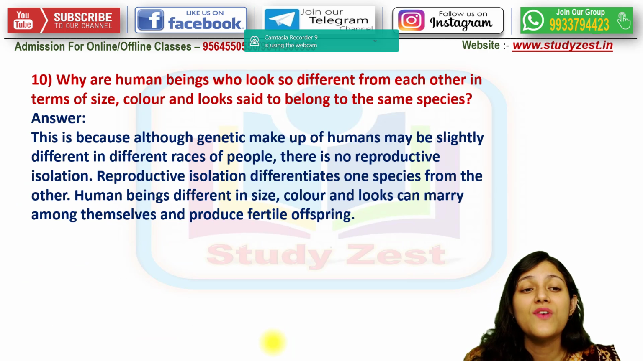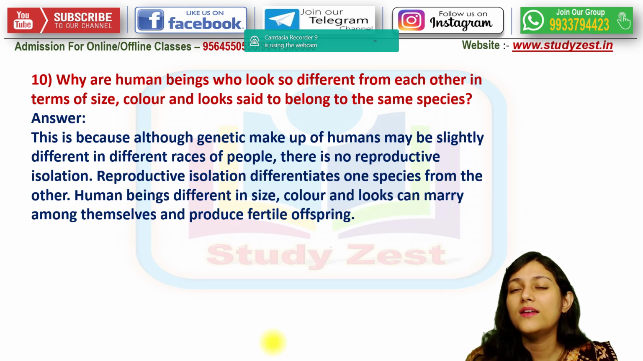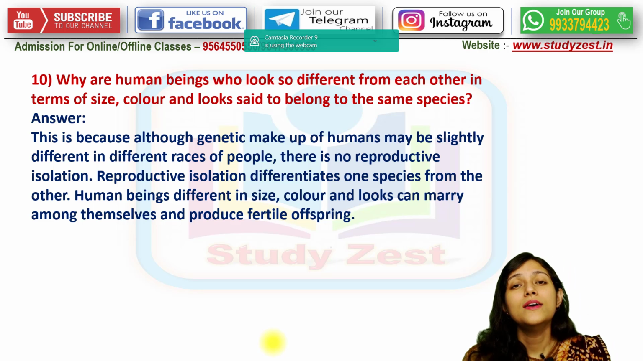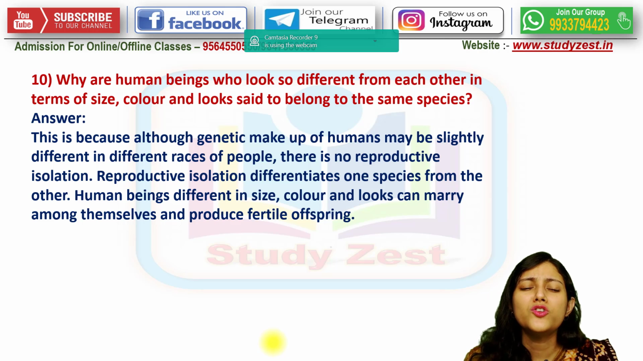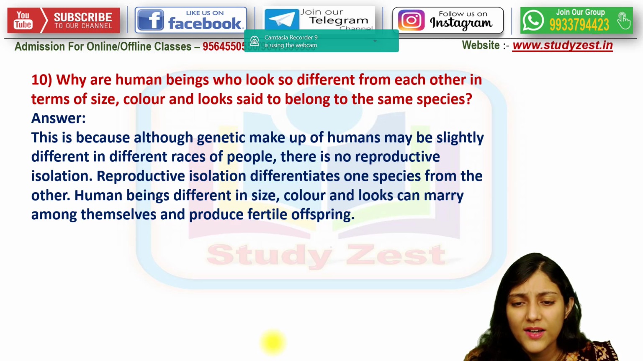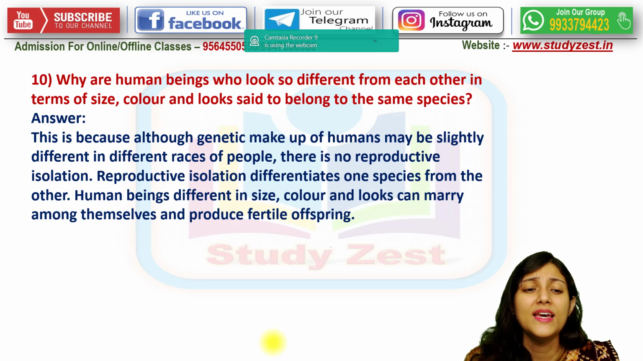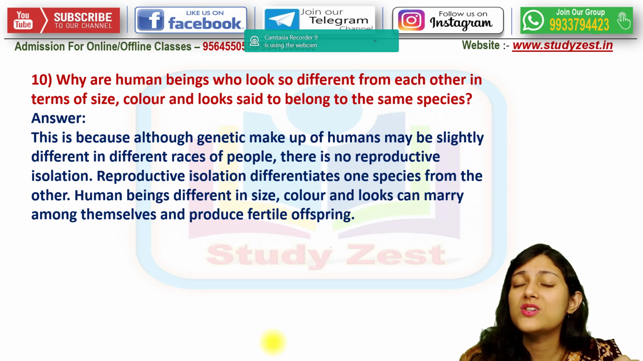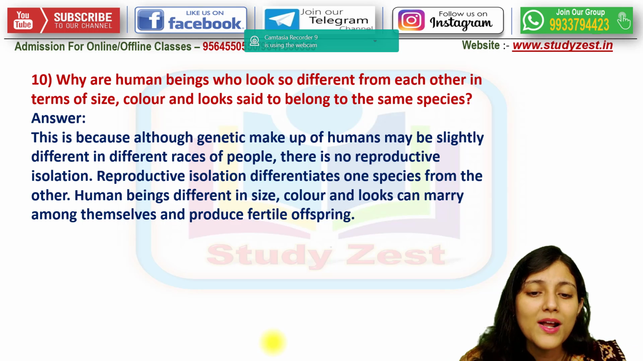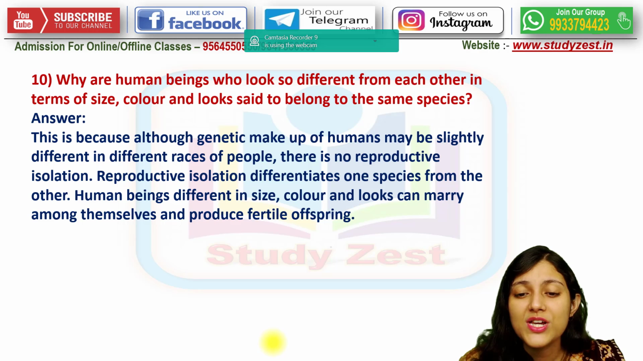Now our next question is, why do human beings look so different from each other in terms of size, color and looks, and yet belong to the same species? In spite of that, they are considered to belong to the same species. This is because though the genetic makeup of the humans may be slightly different in different races of people, there is no reproductive isolation. Looks wise different, but reproductive isolation is not there. So reproductive isolation only differentiates one species from the other species.